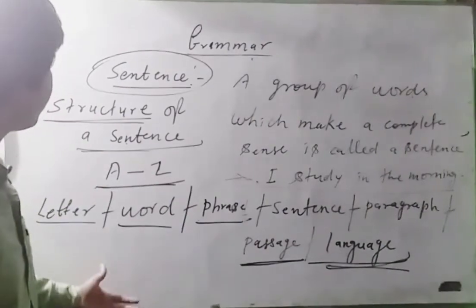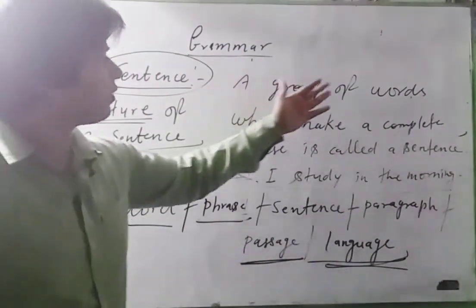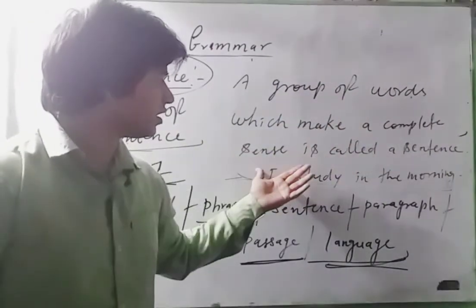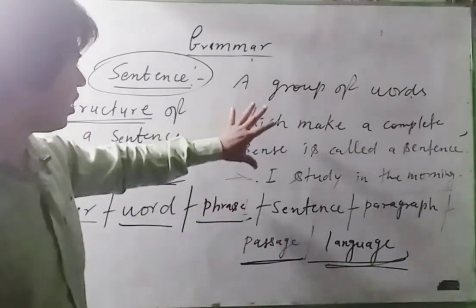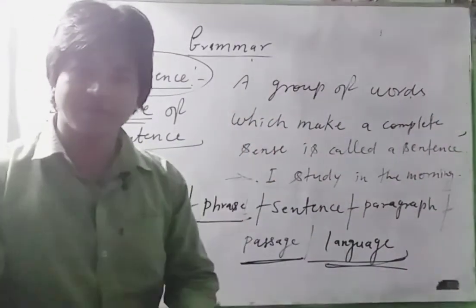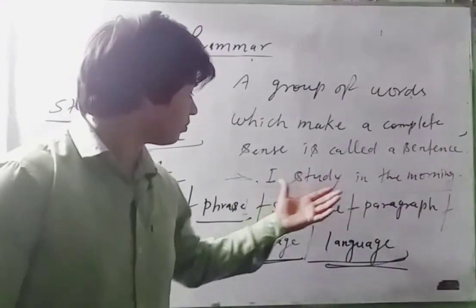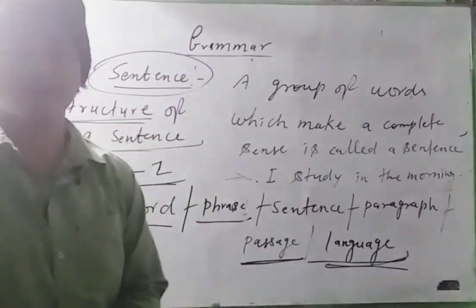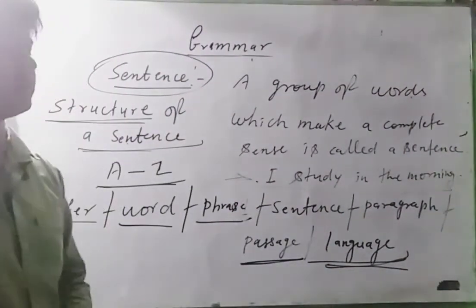So today we have learned what a sentence is. A group of words which make a complete sense is called a sentence. You have also seen how we made one complete sentence: I study in the morning. This is a sentence.